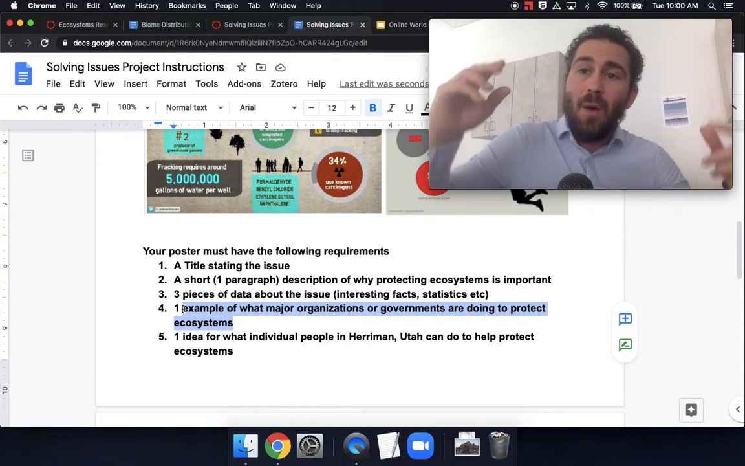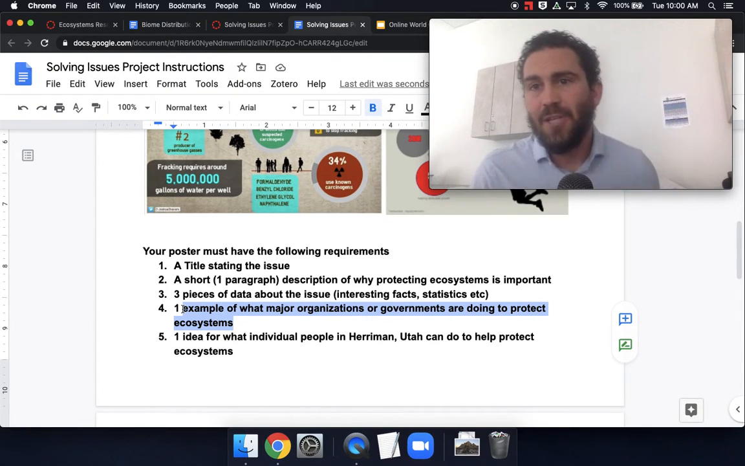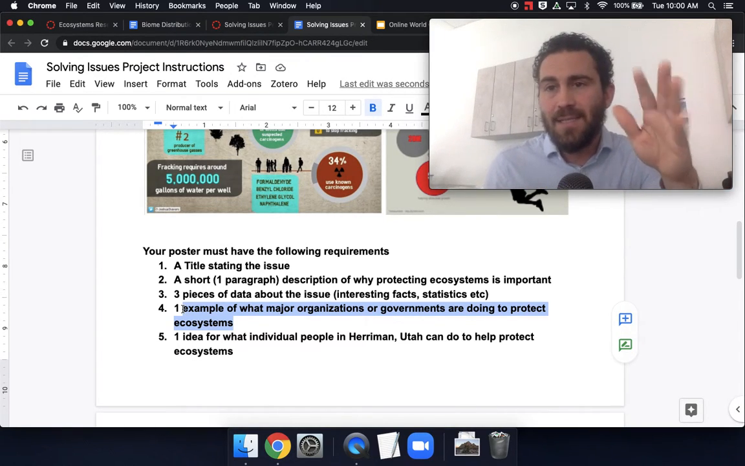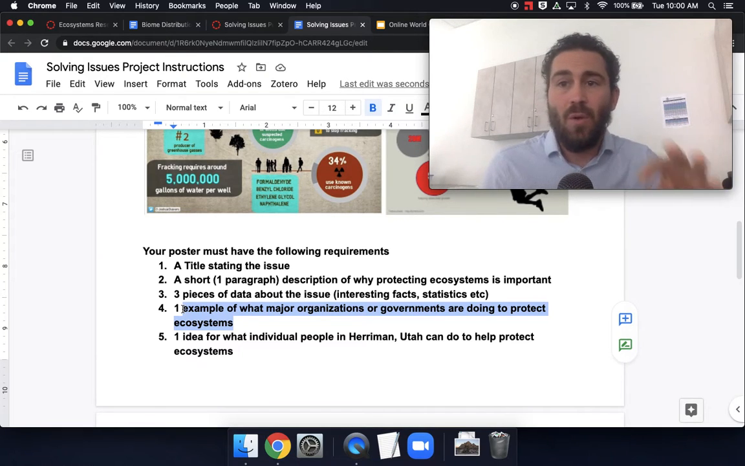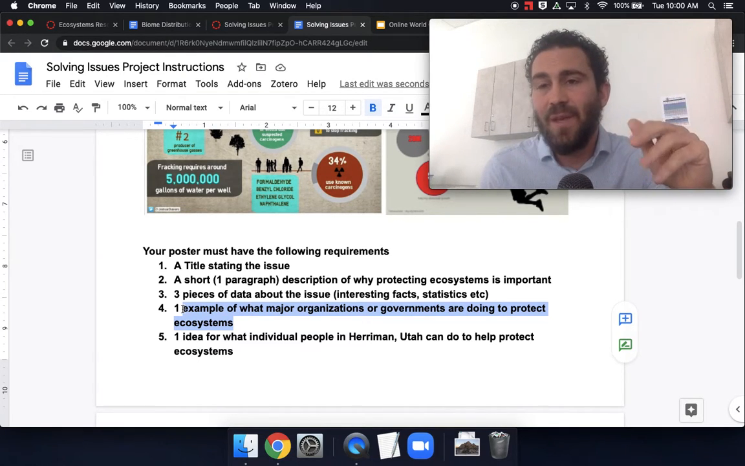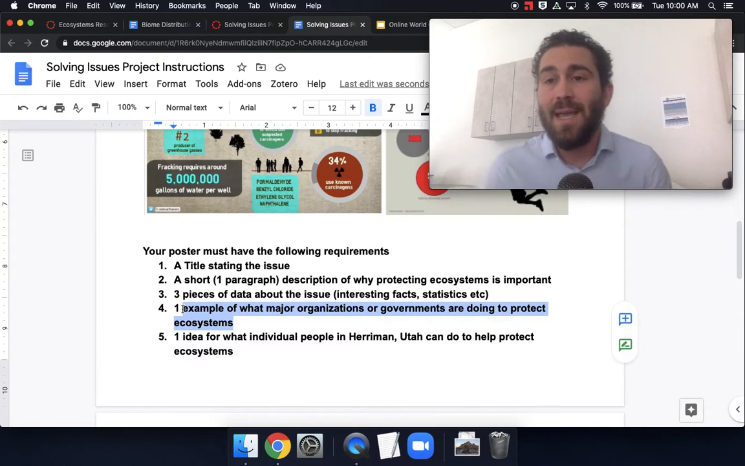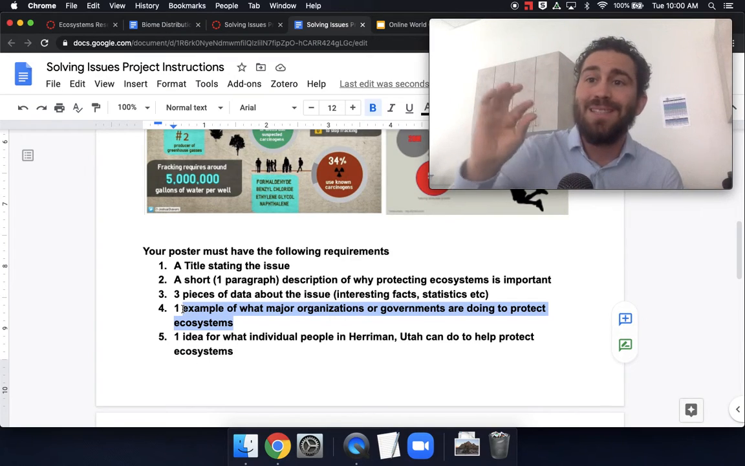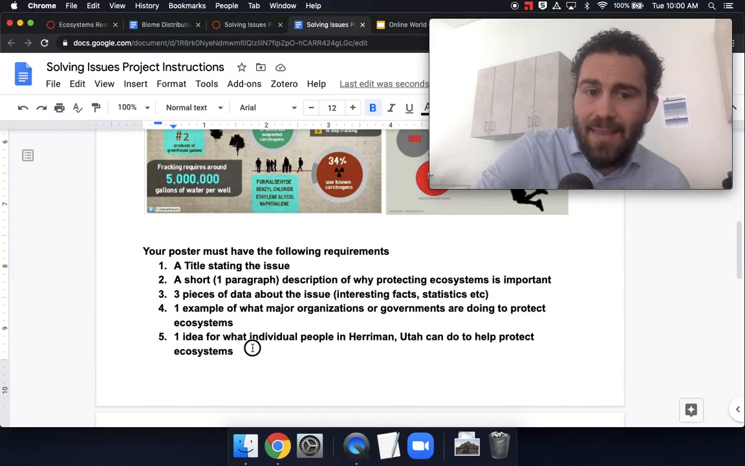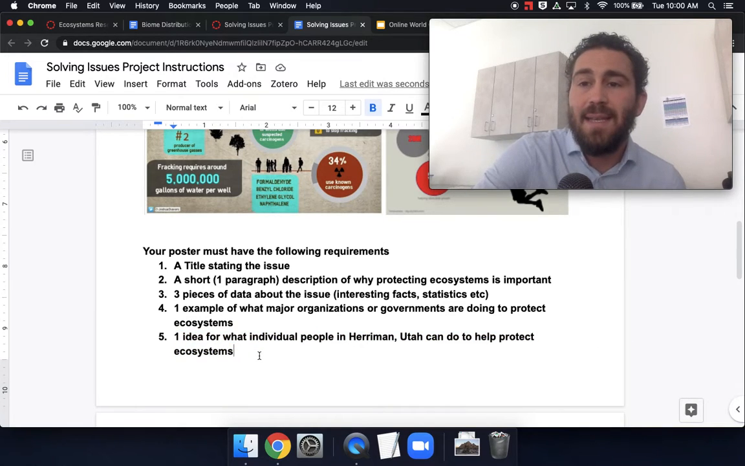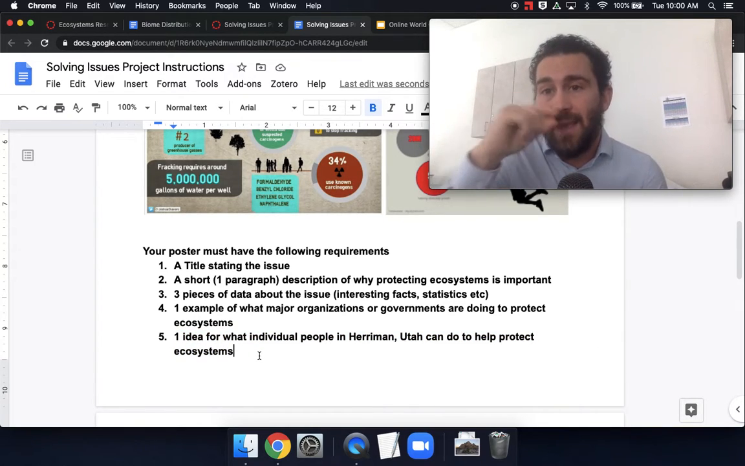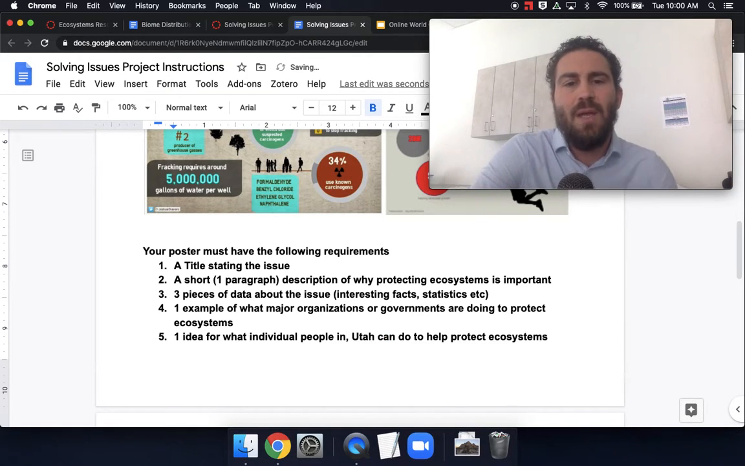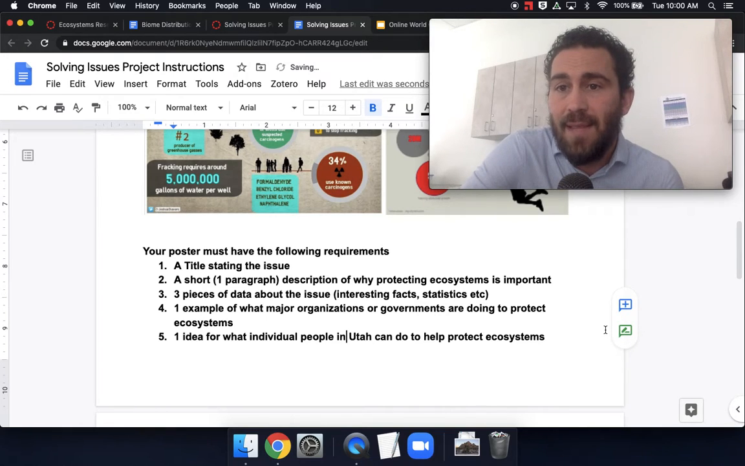It can't just say governments are protecting fishing. It has to be that governments have passed Bill XYZ to allow less fishing in the Pacific Ocean near northern Florida. It has to be a very specific law or what a major organization or government is doing to protect it. And last, it is an idea. What is an idea that people individually, where you live, it doesn't need to be Harriman, but people in Utah, can do to help protect the ecosystem.